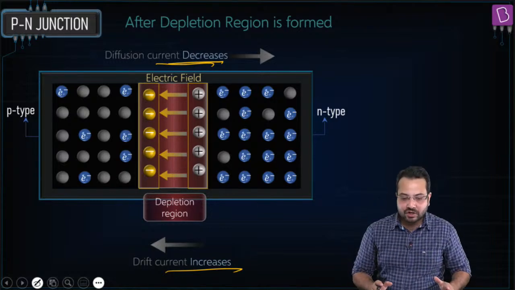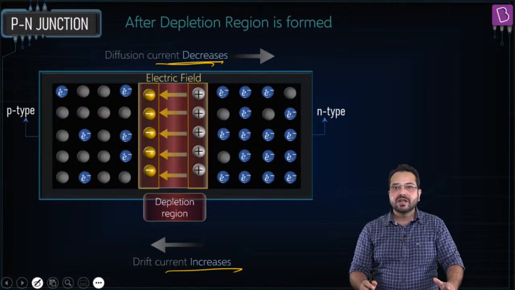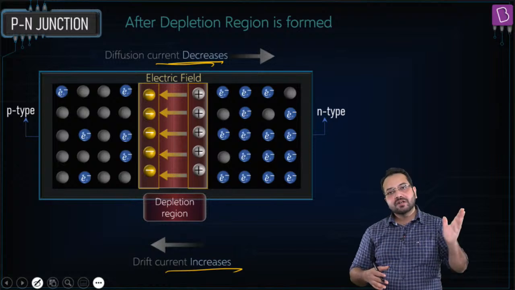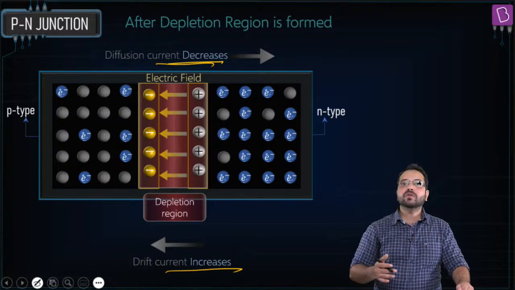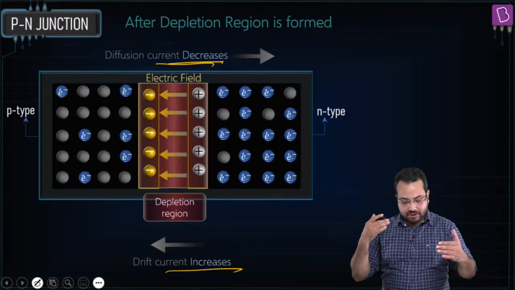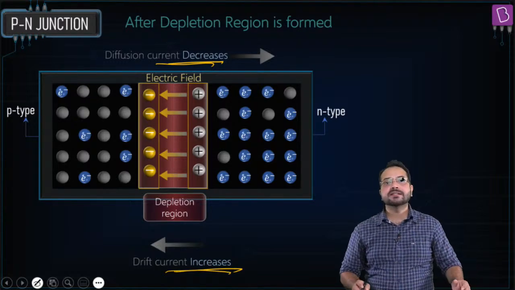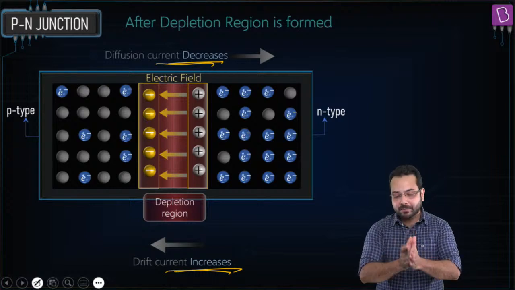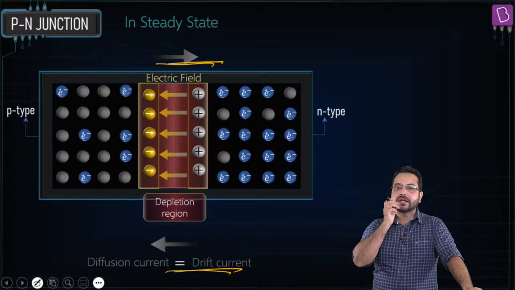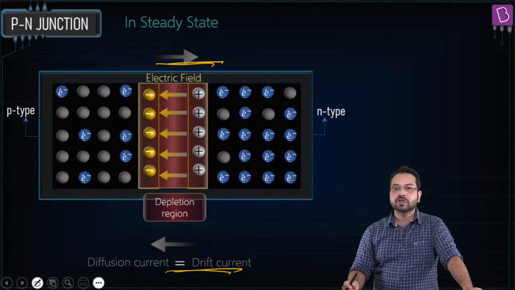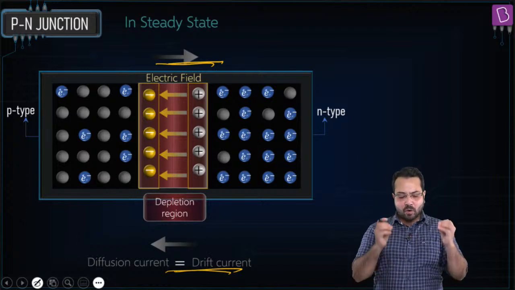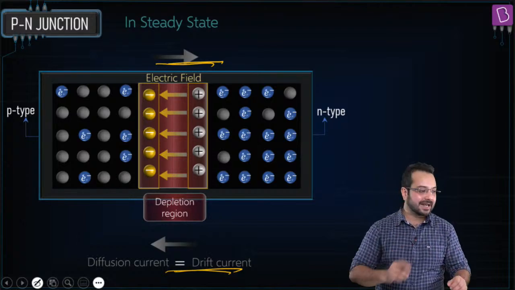The depletion region or the potential barrier, it is a hindrance. It opposes diffusion current, but it supports drift current. So diffusion current is going to decrease and drift current is going to increase, and finally equilibrium would be attained. So in steady state, the diffusion current and drift current would be equal, and this is the situation. This is what a PN junction is in a steady state.